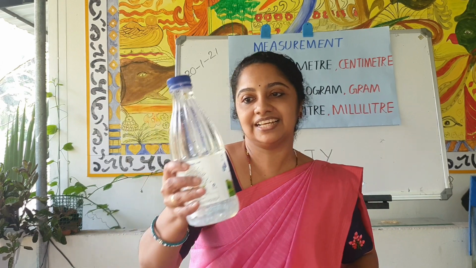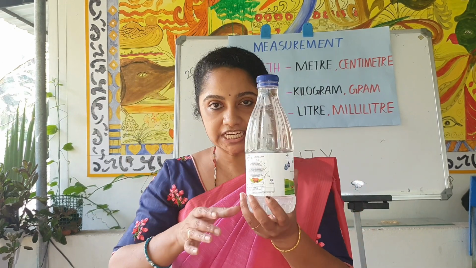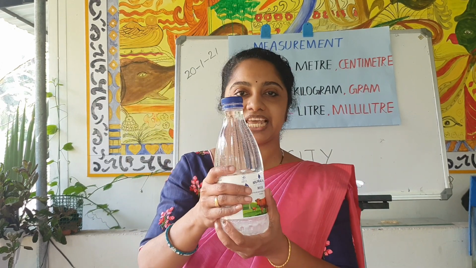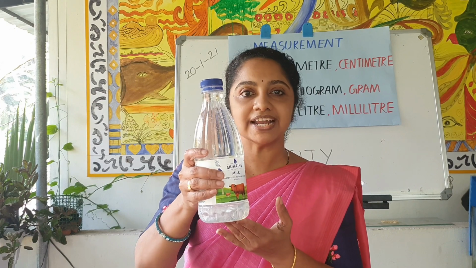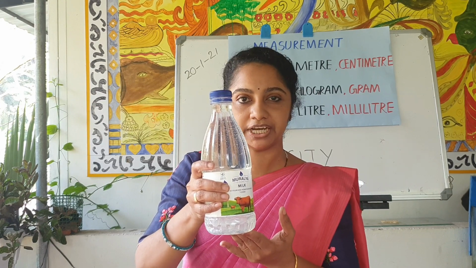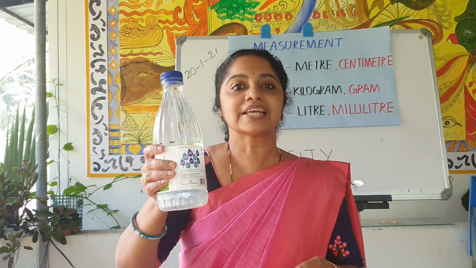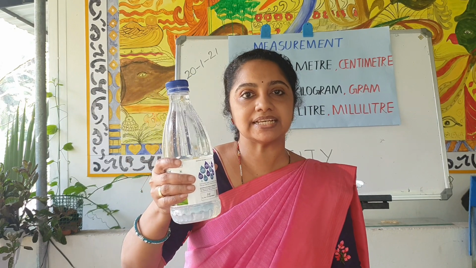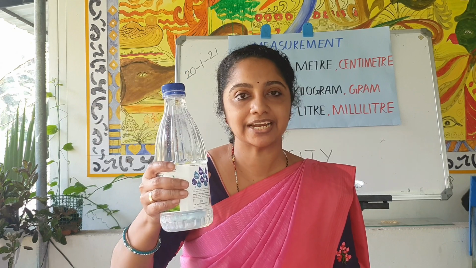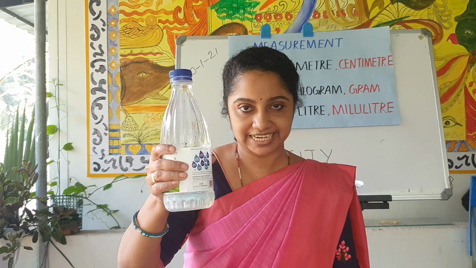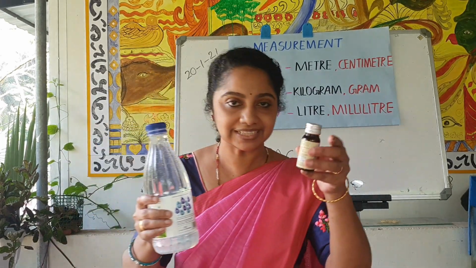Now look, this is a bottle and this bottle can hold 1 liter of water or milk. This is a milk bottle. Now this is filled with water. Its capacity is 1 liter. It can hold 1 liter.